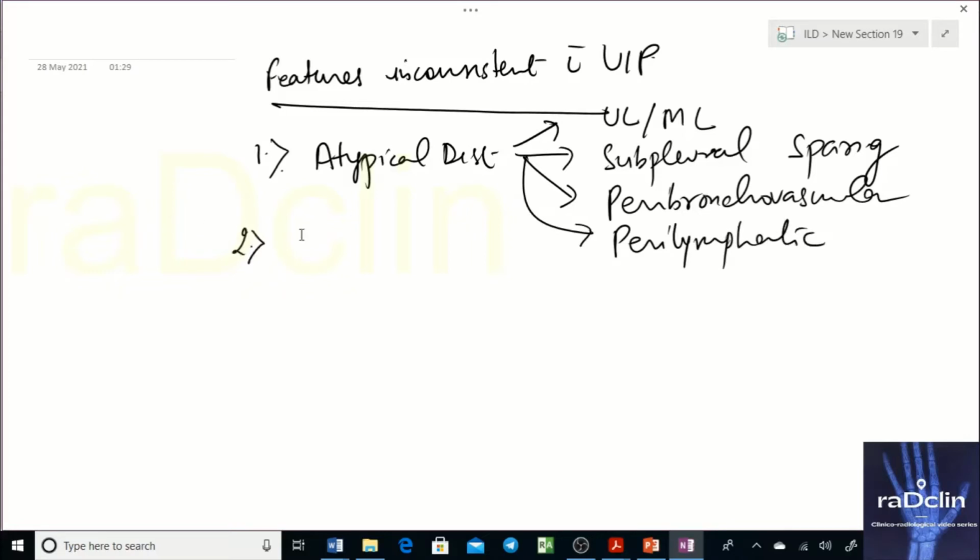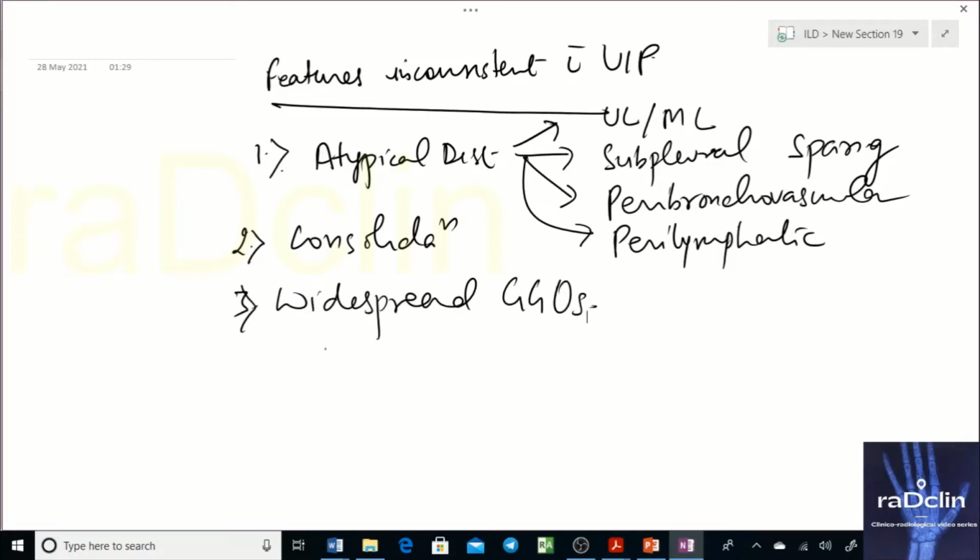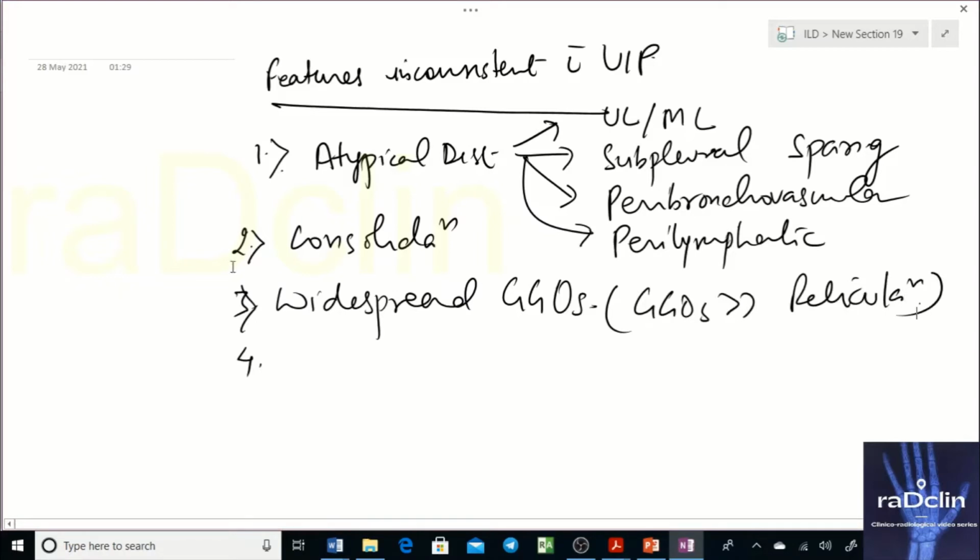Second, consolidation, and widespread GGOs. Mild GGOs can be seen, but widespread GGOs go against it, typically GGOs more than reticulations, and obviously rule out an acute cause, acute exacerbation.